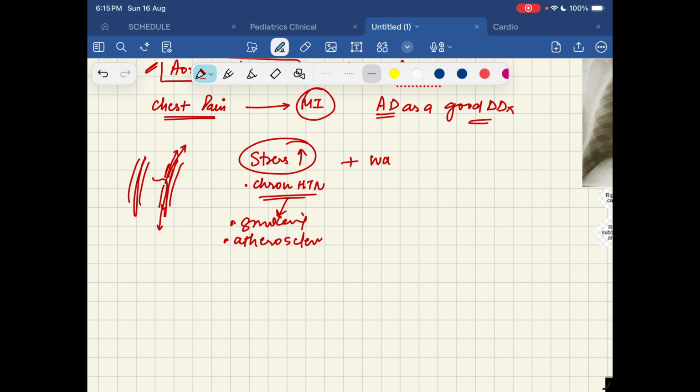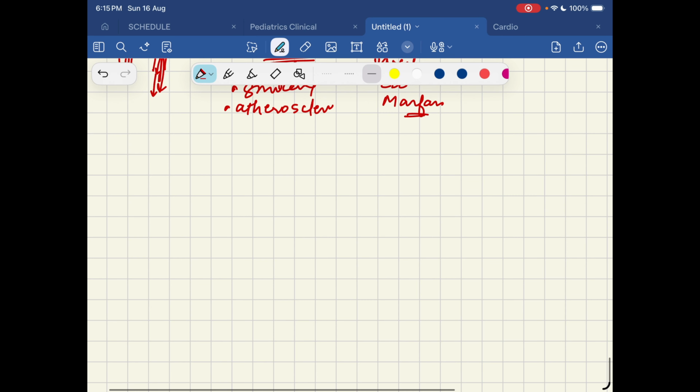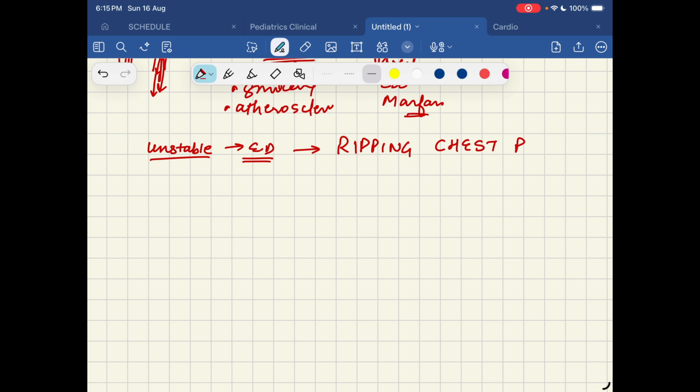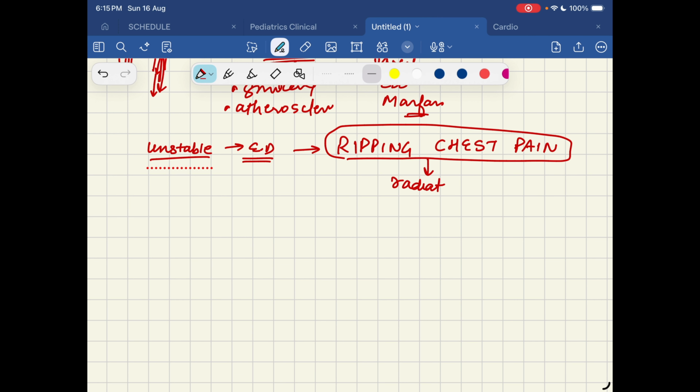Plus, if the walls of the aorta are weak, why will they be weak? Because of some connective tissue disorder like vasculitis, Ehlers-Danlos syndrome or Marfan syndrome. So in such situations, the tear occurs and the blood flows. So how will a patient present? The patient is definitely an unstable patient, and he'll come to an emergency department with a ripping chest pain. It's not a normal chest pain. It's a very sharp ripping chest pain that a person experiences, and this chest pain also radiates to the back.